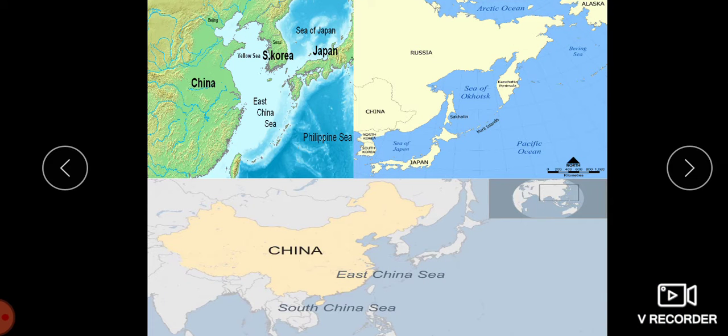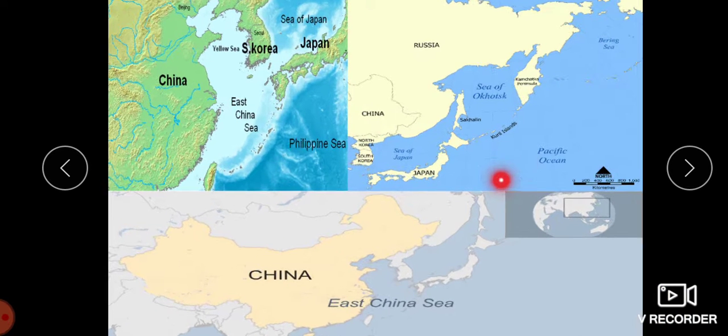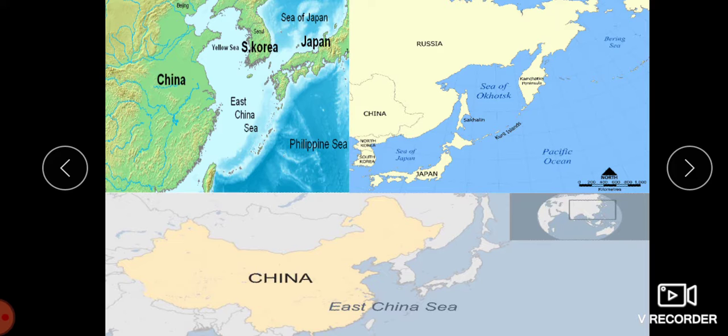These are the islands that we are having. We are having the Sea of Okhotsk, the Sea of Japan here, and we are also having the Yellow Sea, the East China Sea, and the South China Sea.